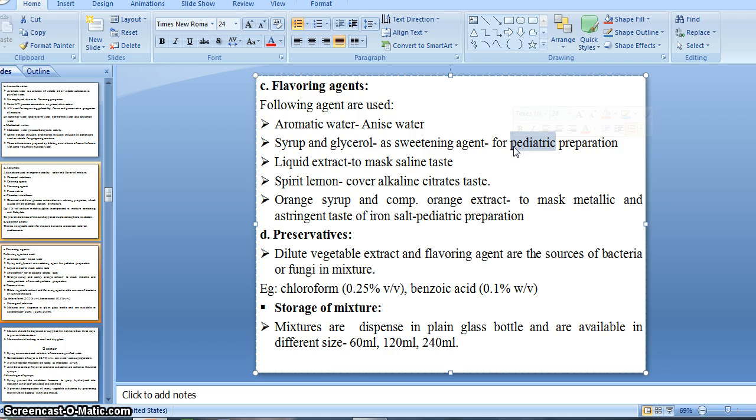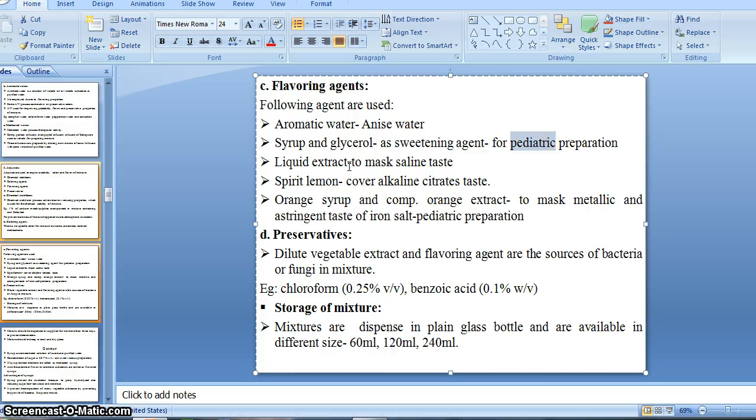And then liquid extract is also sometimes used as a flavoring agent, to mask the saline taste. As I said, if the drug has a bitter taste and saline taste, then we need to add a flavoring agent, that is liquid extract, incorporated for masking the saline taste or bitter taste, right?